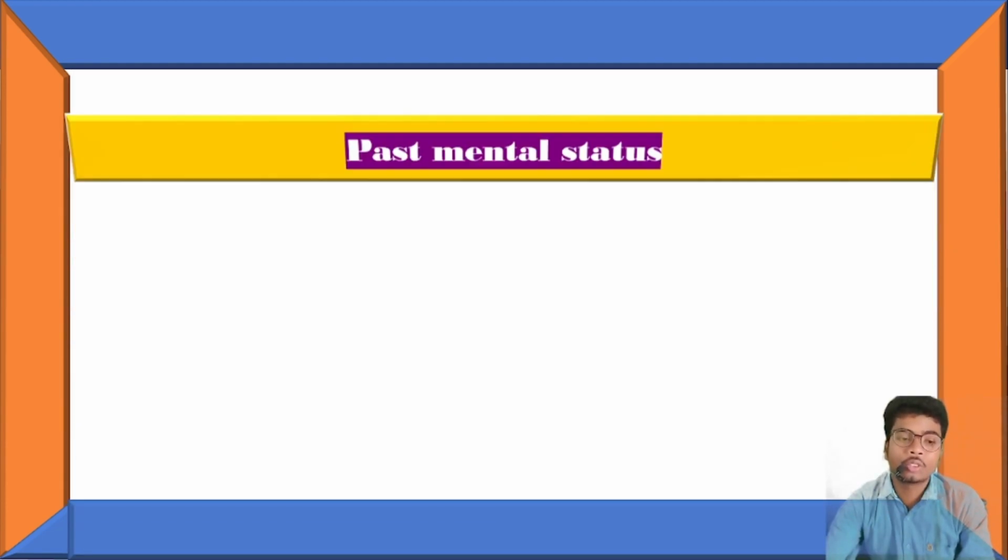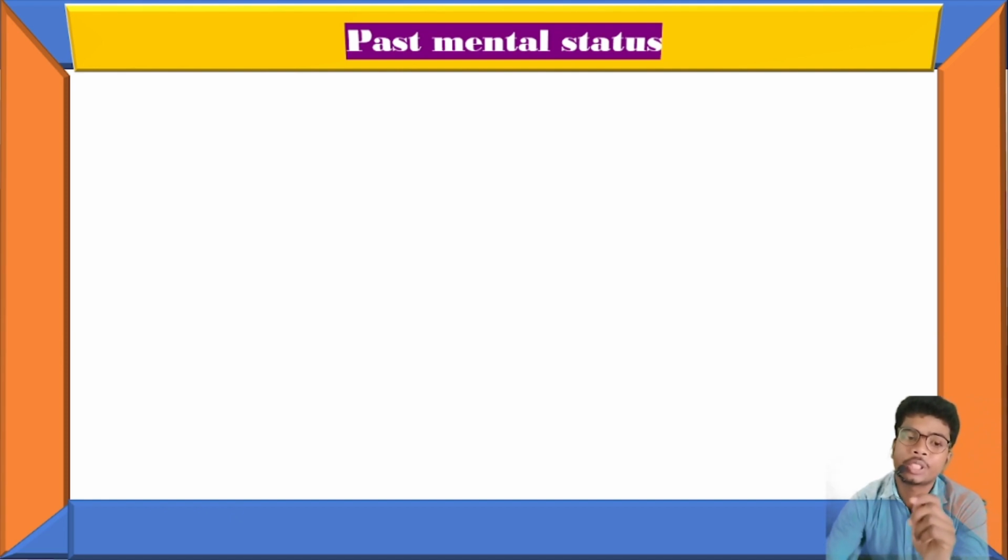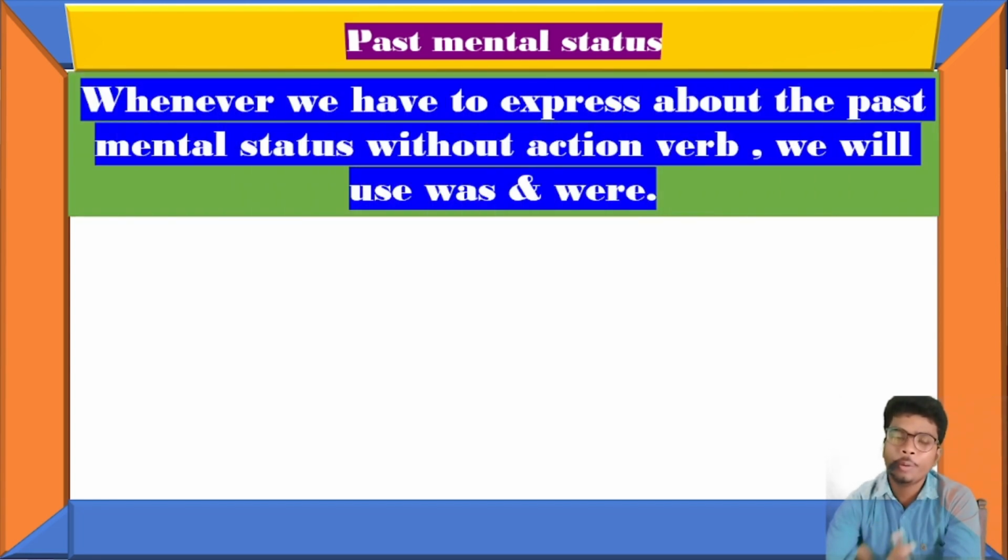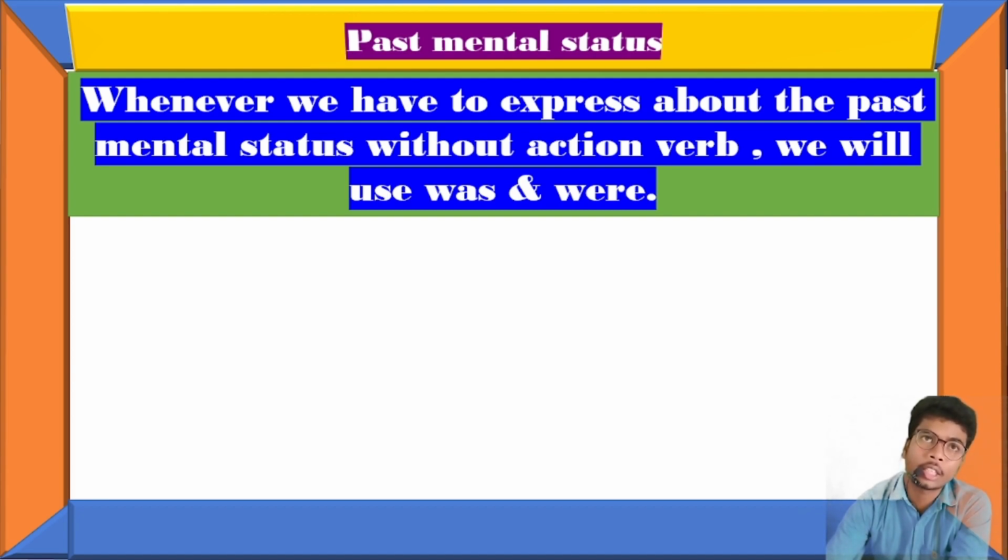Okay, so that was all about past physical status, and now I'm going to cover past mental status. It's also very simple like physical status, but keep in mind that here we will cover only feelings. For example, I can say, last day I was very happy. Right now I don't know, I may also be happy, but last day I was happy, last day she was not good. So when we have to express past mental status without any action verb, we will use was or were for that sentence.